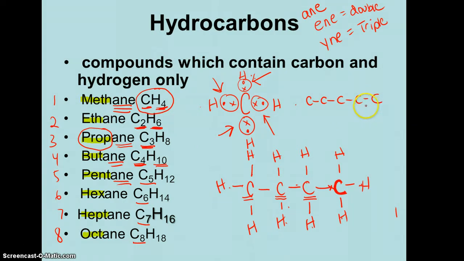Okay? So now, even again, if I wasn't given this formula, I know how many hydrogens I can attach to each of these. Let me start on the right here again. I only have 1 right here. I can add 3 more to make 4, so I'm going to do that.